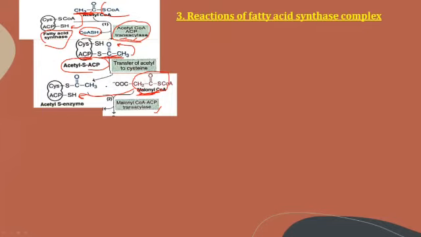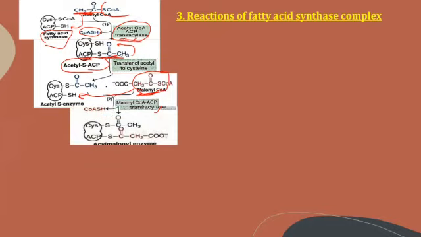Now the acetyl unit attached to the cysteine is again transferred to the malonyl group, and the malonyl moiety, attached to the ACP, is known as the acyl malonyl enzyme.